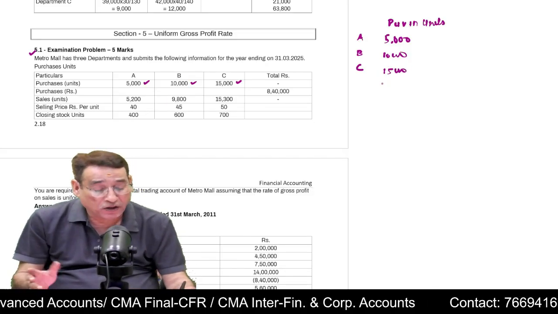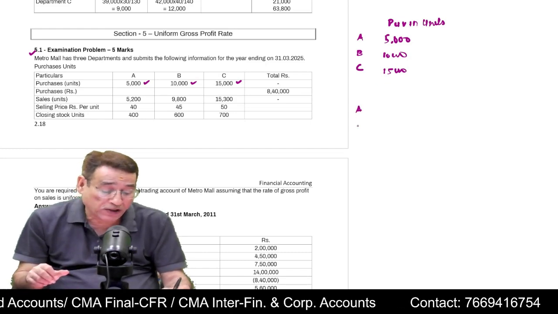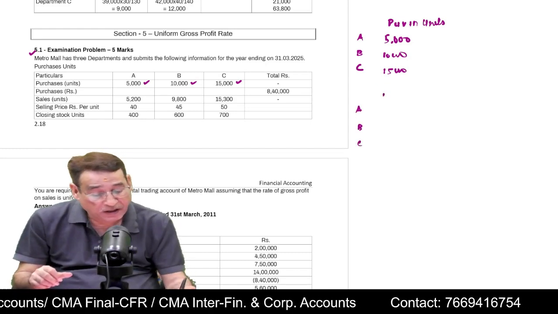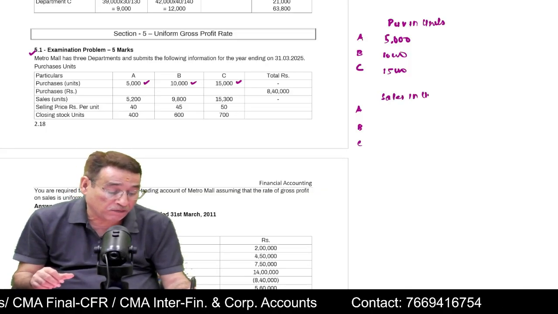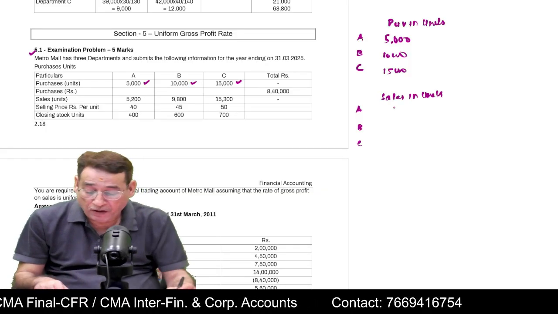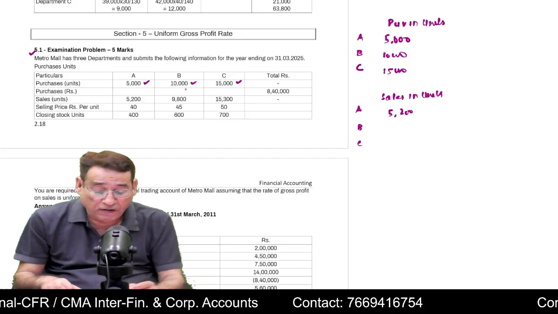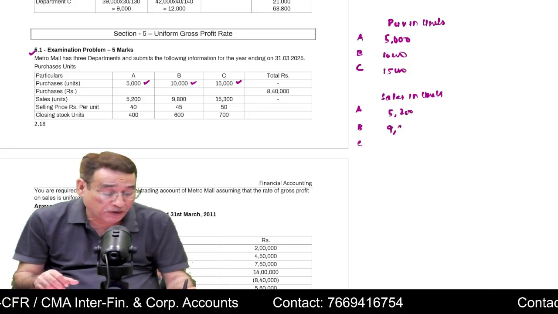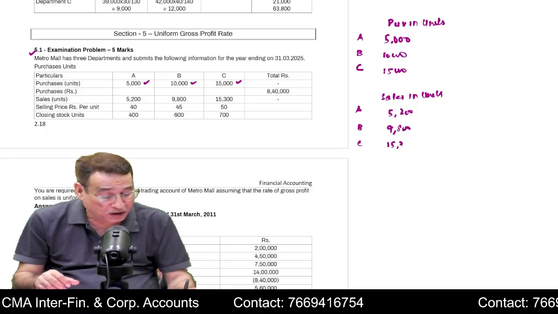Further, it is also given in the question that these departments have also sold some units. Total sales in units will also be given to you. For example, total sales of Department A is 5,200. Total sales of Department B is equal to 9,800. And of C, it is equal to 15,300.